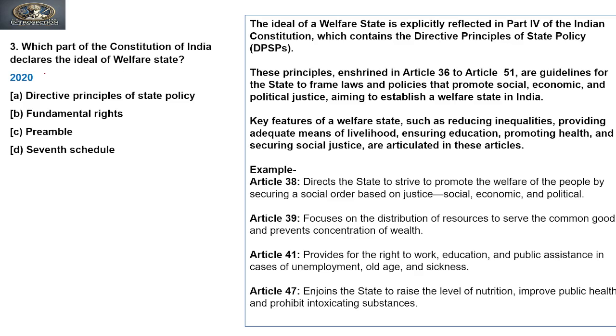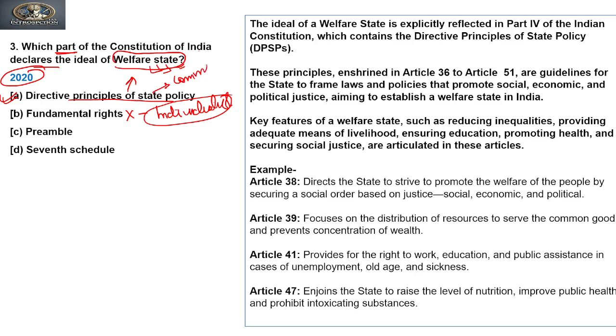The next question was also asked in 2020. The question says, which part of the Constitution of India declares the idea of a welfare state? So it is basically asking which part of the Constitution of India has the objective to achieve a welfare state. We know that it is the Directive Principles of State Policy, not the Fundamental Rights. Why? Because fundamental rights are available to the individual. Fundamental rights are basically personal or individualistic, whereas the directive principles are for the community good.